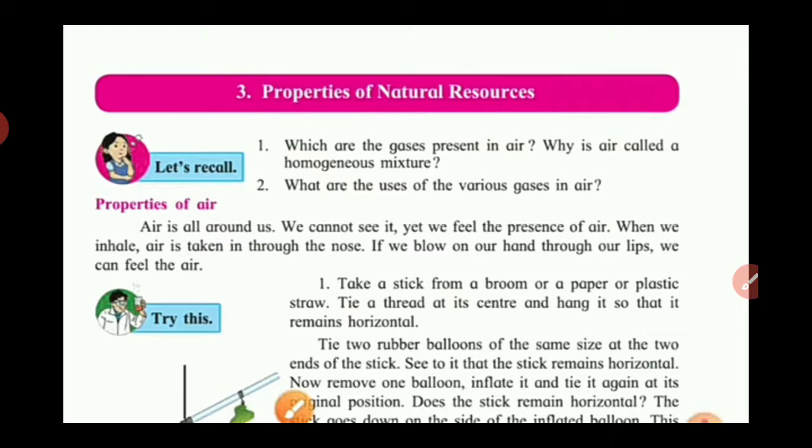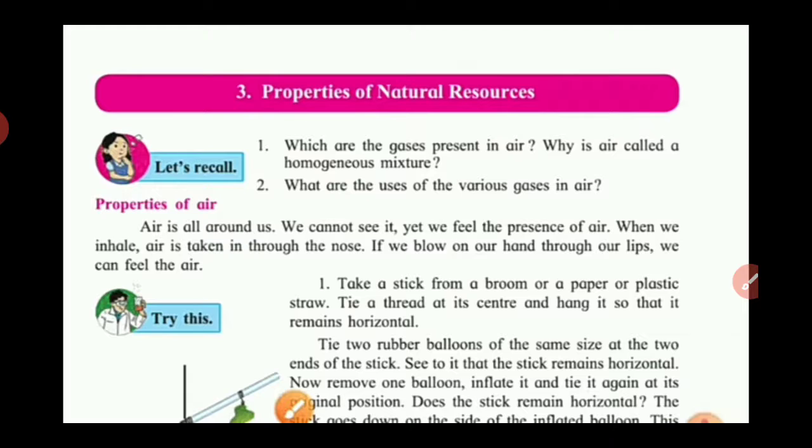Here we see the first two questions, let's recall. They give us some questions and you should try to answer them and also think about them. The first question is: which are the gases present in air, and why is air called a homogeneous mixture?